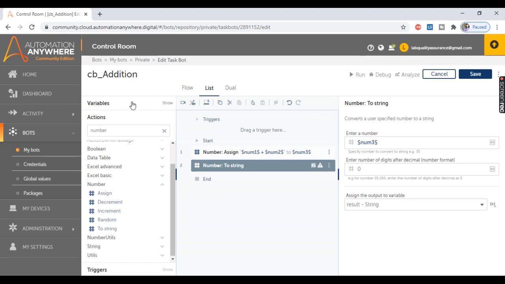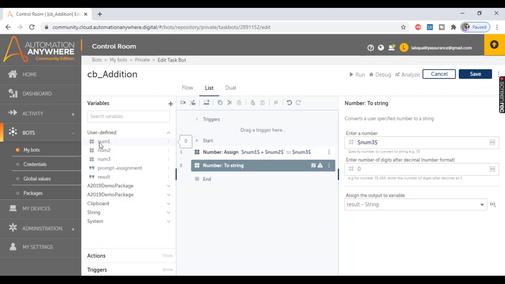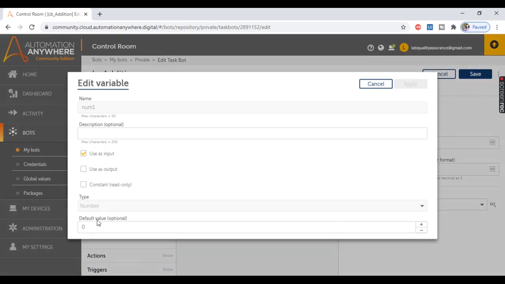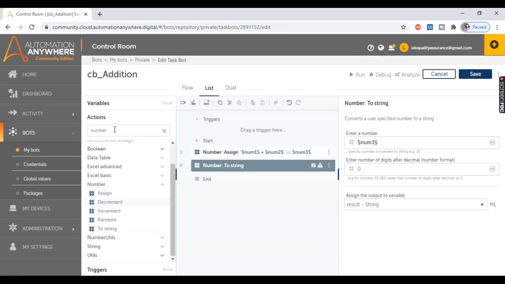Now one thing to notice here is that if you move to variables, we created two numbers num1 and num2 whose value will come from parent bot to child bot. But in case you wish to do the validations in the bot, whether this bot is working fine or not, whether this bot is performing the correct addition or not, in such case you can provide default values to these variables. So let's provide a default value over here for validations. Let's provide the default value for num1 as 10, and let's provide the default value of num2 as 20. Let's click on apply, and here I'm going to add a message box.